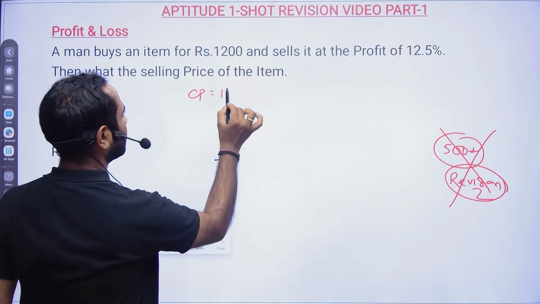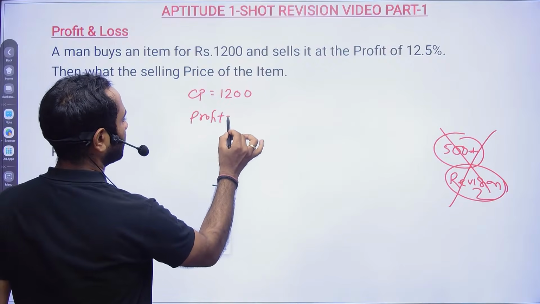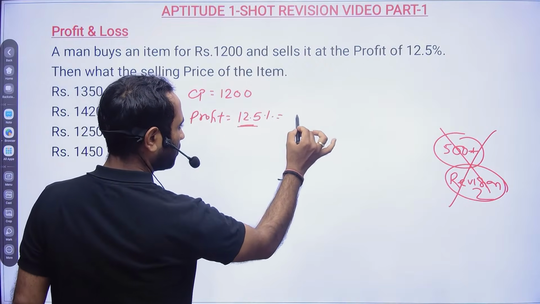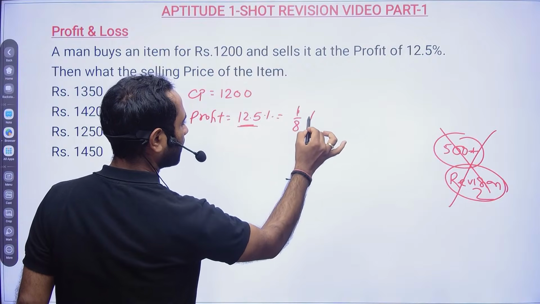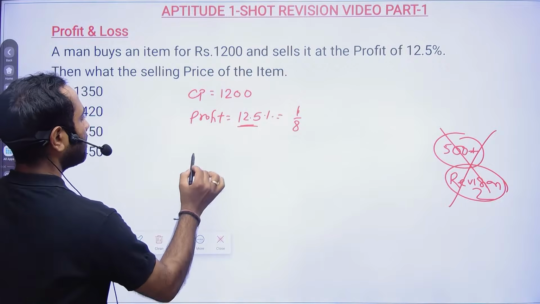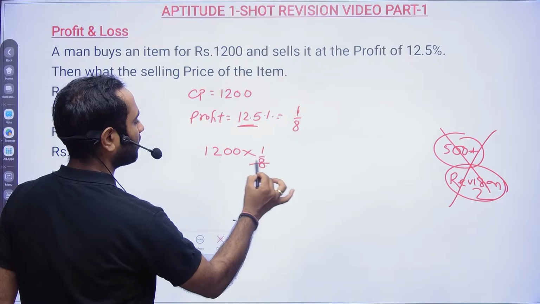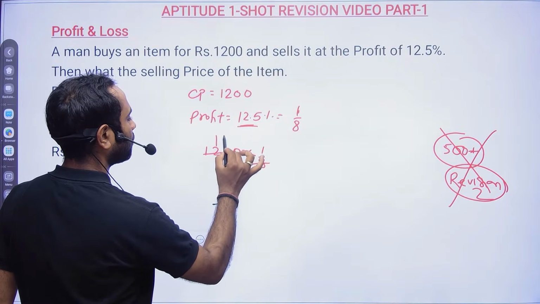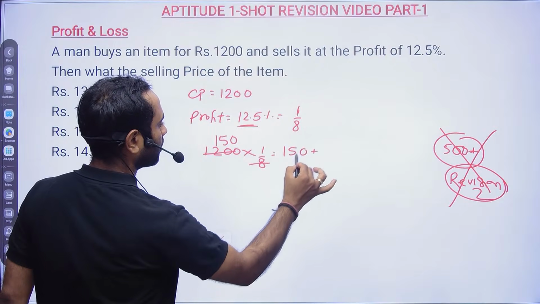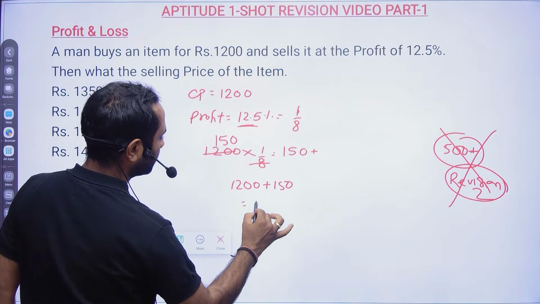A man buys an item for 1200 rupees and sells it at a profit of 12.5%. Friends, it is always difficult to deal with decimals. 12.5% will be nothing but 1 by 8. So 1200 is the price, and you are selling at 1 by 8 profit. 1 by 8 of 1200 is 150, so you are selling at 150 rupees more. So 1200 plus 150 will be equal to 1350.